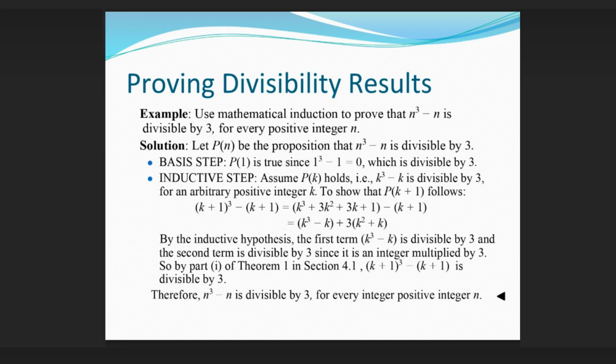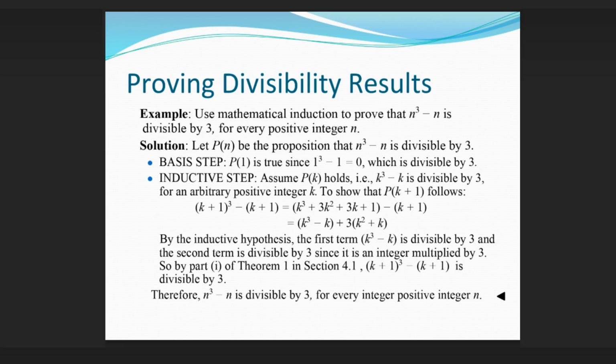Inductive step. Assume P(k) holds, i.e., k^3 − k is divisible by 3 for an arbitrary positive integer k. To show that P(k+1) follows: (k+1)^3 − (k+1) = k^3 + 3k^2 + 3k + 1 − (k+1) = (k^3 − k) + 3(k^2 + k).